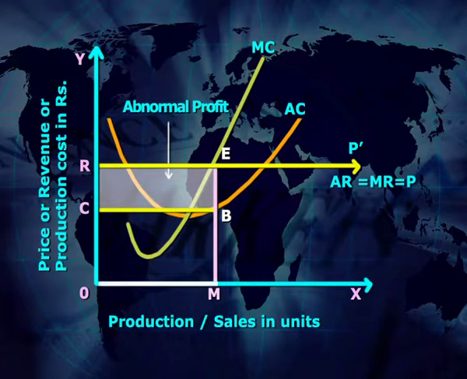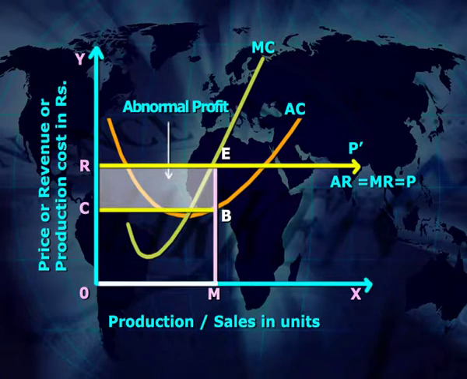At OM equilibrium production of the firm in this diagram, average revenue of the firm is EM and average cost of the firm is BM. Therefore, average revenue is more than average cost, and therefore the firm is in an abnormal profit position, and the abnormal profit is average revenue EM minus average cost BM, which is equal to EB.